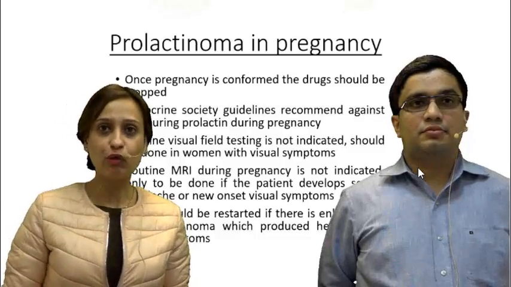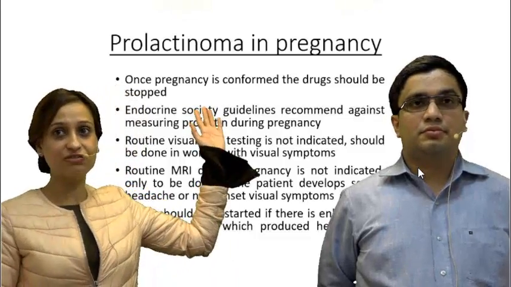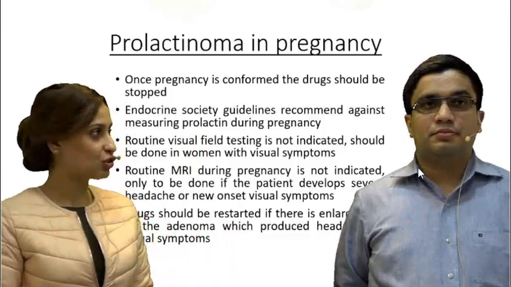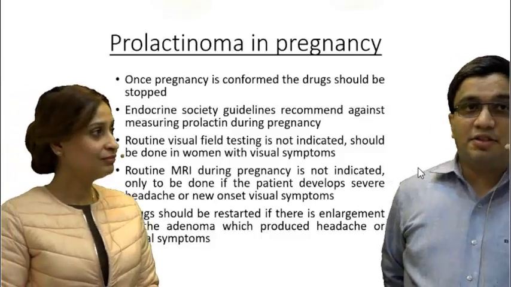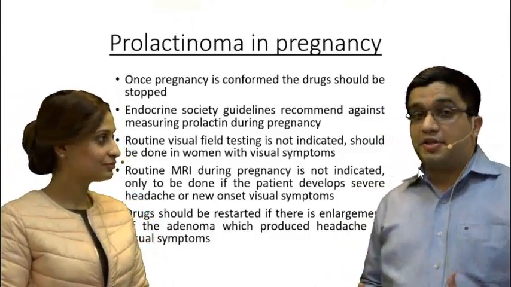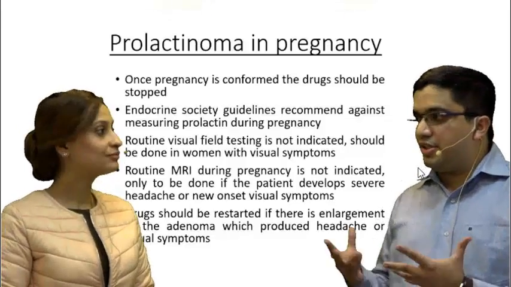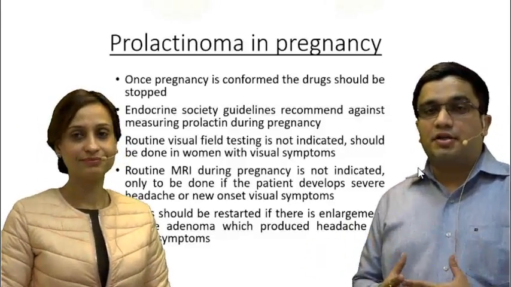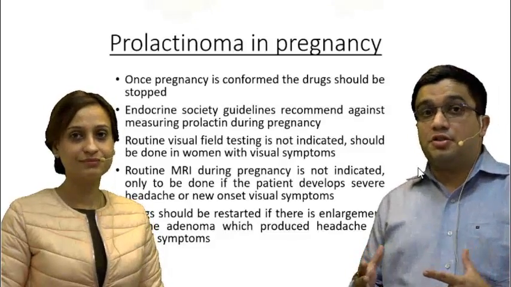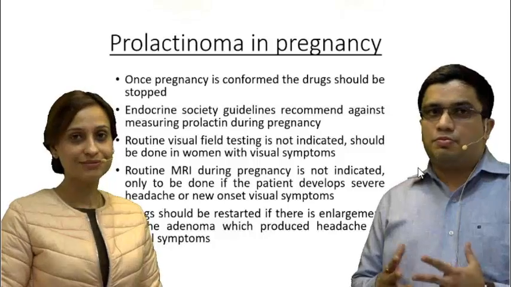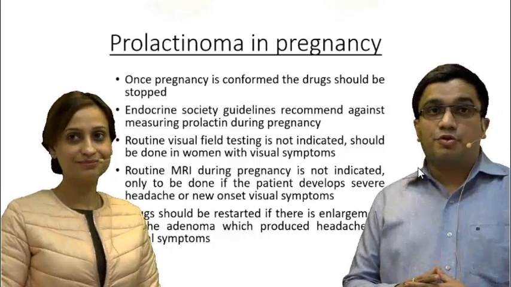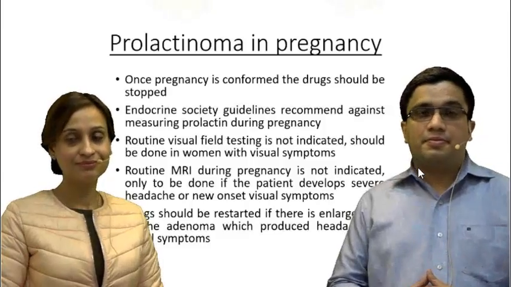Right. The first and the most important thing is that once the pregnancy is confirmed, the drug has to be stopped. Then the Endocrine Society gives a recommendation against measuring prolactin during pregnancy, because prolactin physiologically rises in pregnancy under the estrogen effect. So it will not be very clear whether the rise is physiological or pathological due to tumor growth. So ideally we don't take prolactin level as a good marker to know the prognosis of prolactinoma in pregnancy.